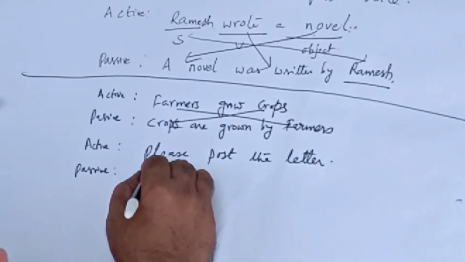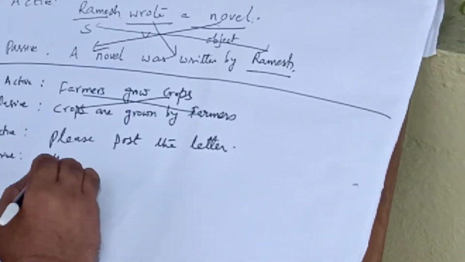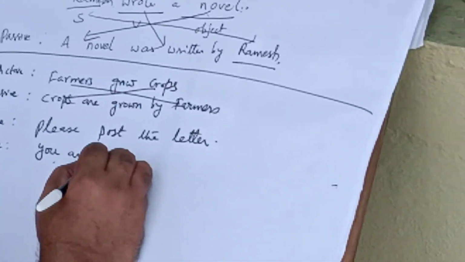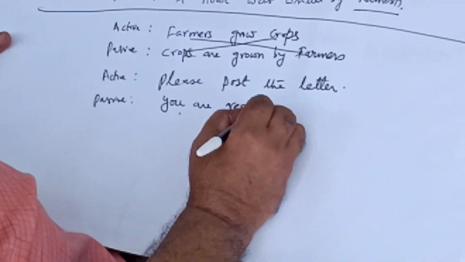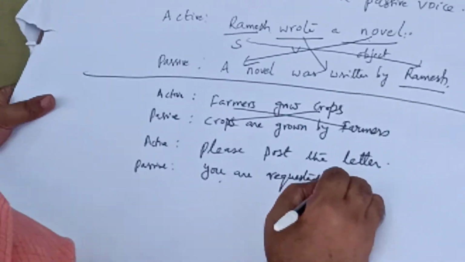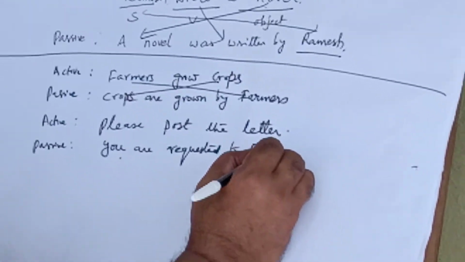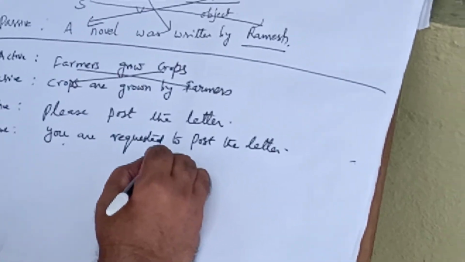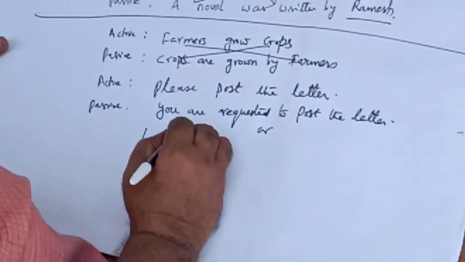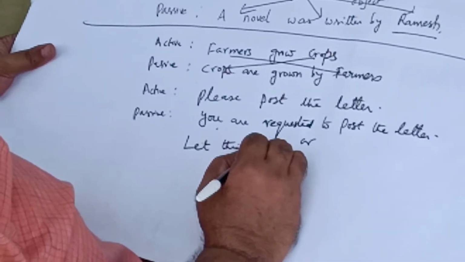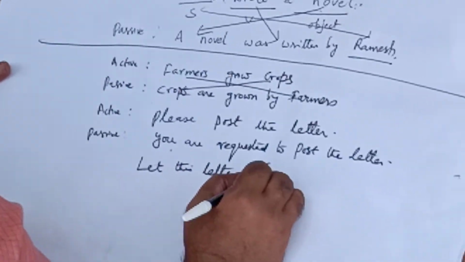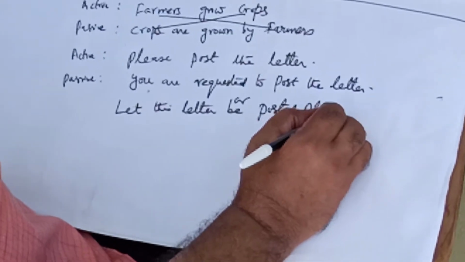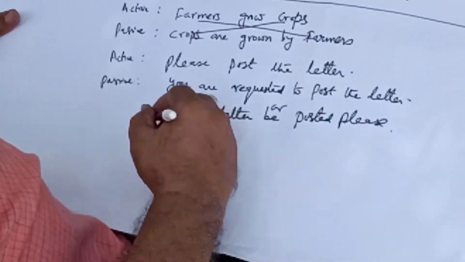You can use the word requested. Here the subject is not given, but it is implied. You are requested to post the letter. You are requested to post the letter. Or let this letter be posted, please. Let this letter be posted, please. You can write in either way.